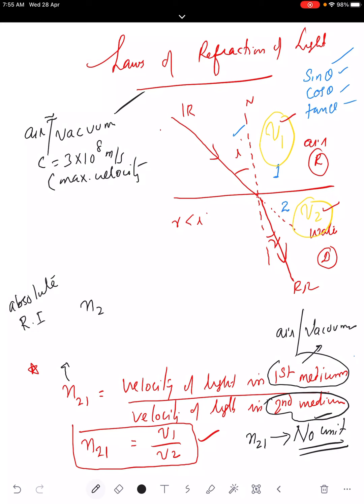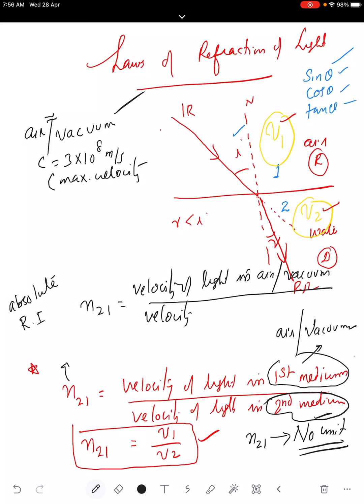So n21 is equal to the velocity of light in the first medium, air or vacuum, which is the same value 3 × 10⁸, everyone should remember, divided by the velocity of light in the second medium.